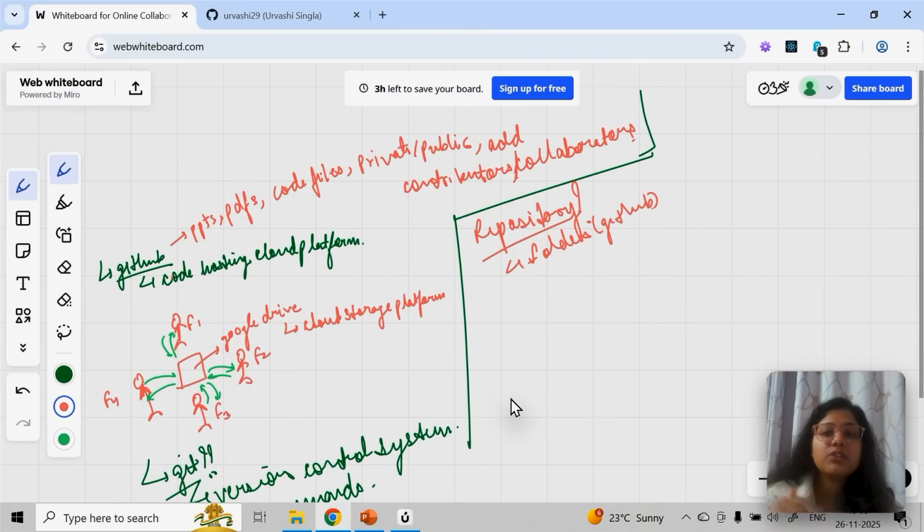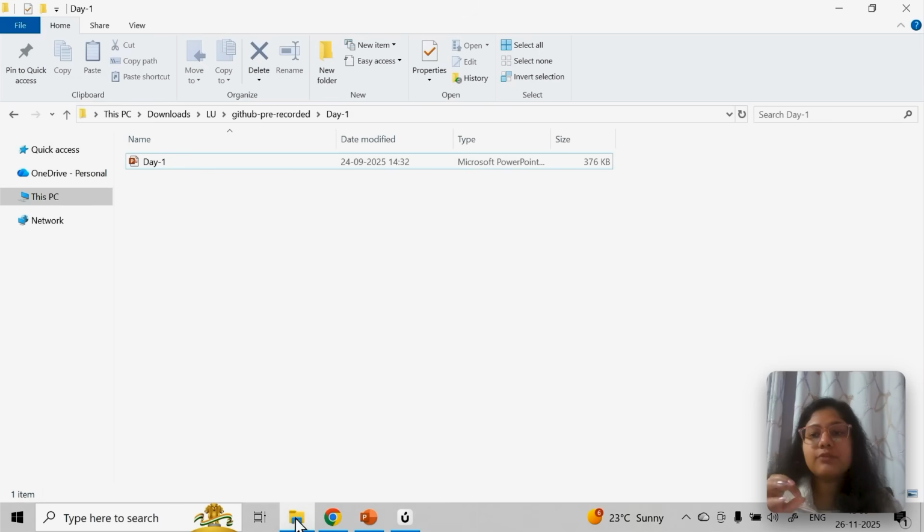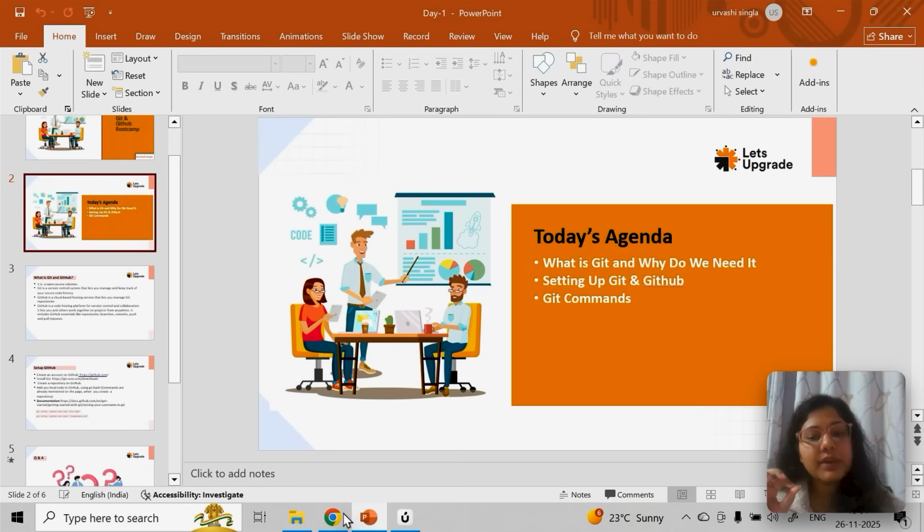If you want to make it live, then the process is different. In GitHub, you have this concept of GitHub Pages. Like when you deploy a project on Netlify or Vercel, you have GitHub Pages here. Just like you put your code on GitHub, you can literally host it and deploy it as well. We'll see all of that later. For now, just imagine that in your laptop you have a folder, like this one folder called day one, and just like that, you can have multiple folders.